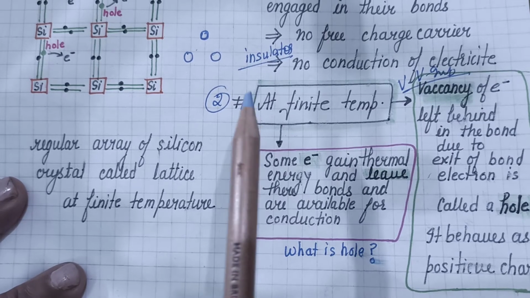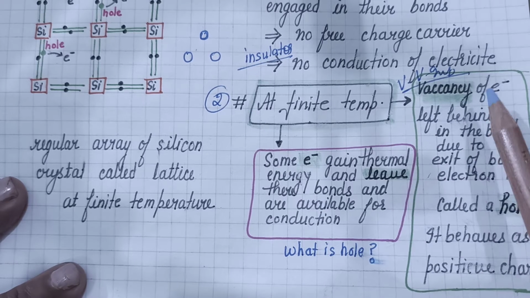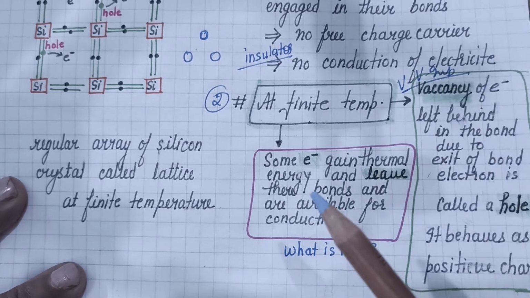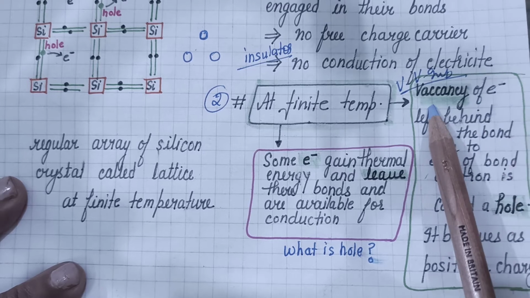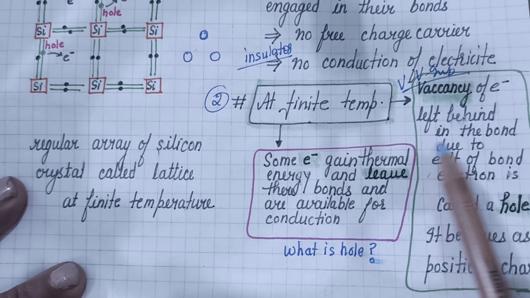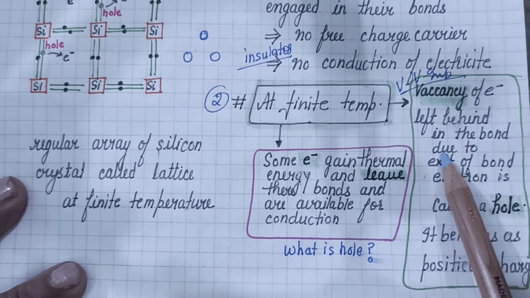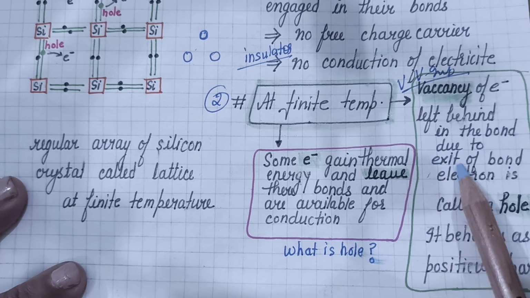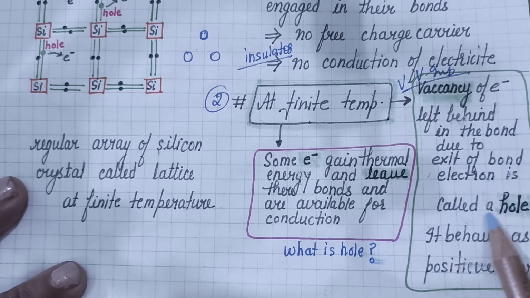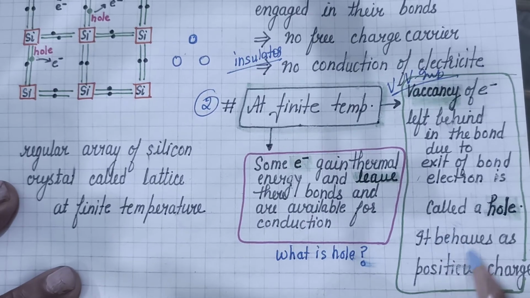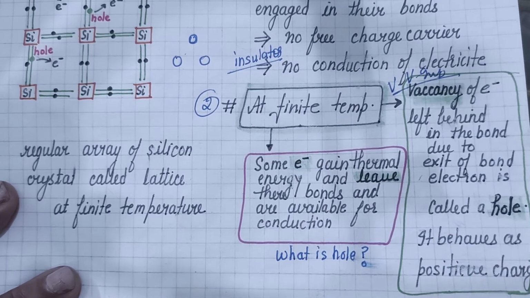In semiconductor, conduction takes place with the help of electrons and also with the help of holes. Vacancy of electron left behind in the covalent bond, due to exit of bond electron, is called a hole. It behaves as positive charge.